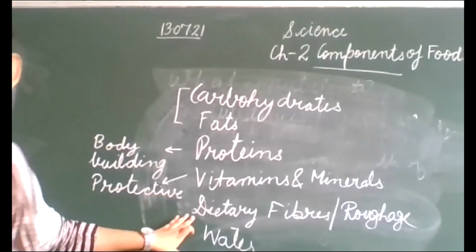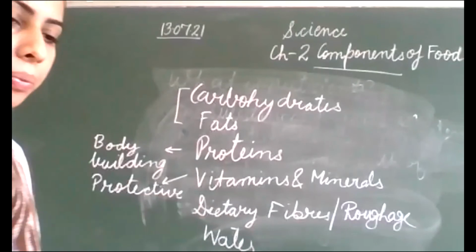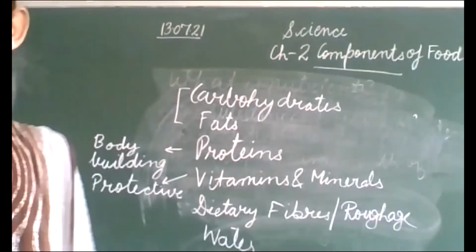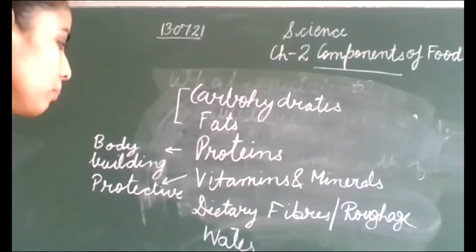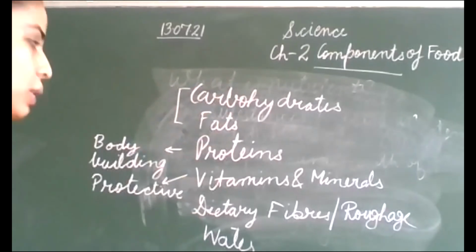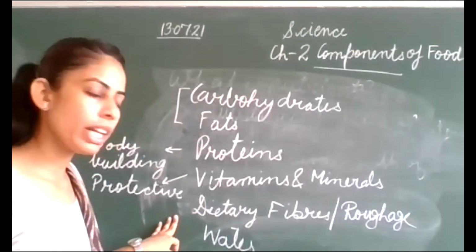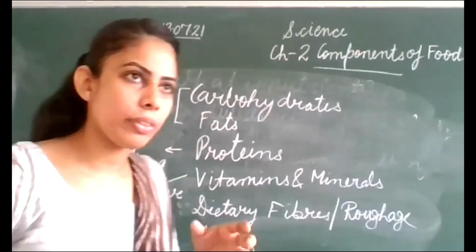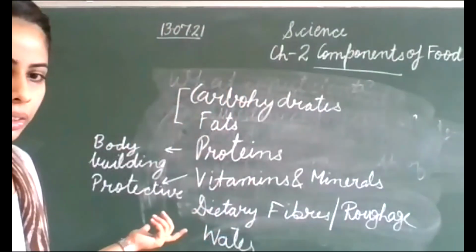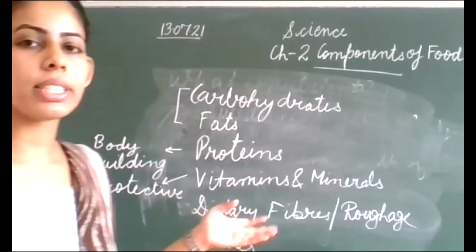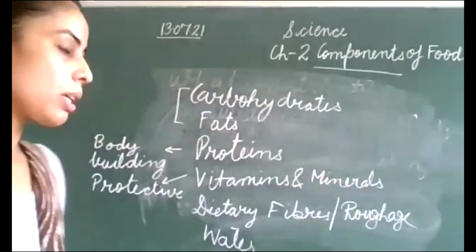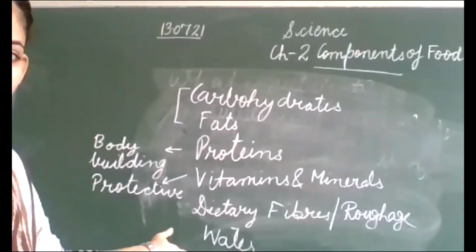Dietary fibers are useful for our body, and they help in the proper elimination of waste products. Okay, we eat food and waste is produced by our body, so it helps in that. And water, you all know that 70% of our body is composed of water. Clear?